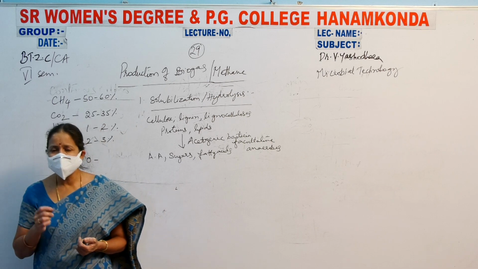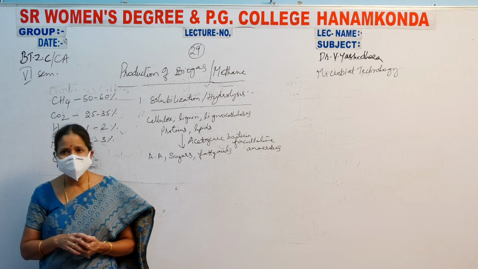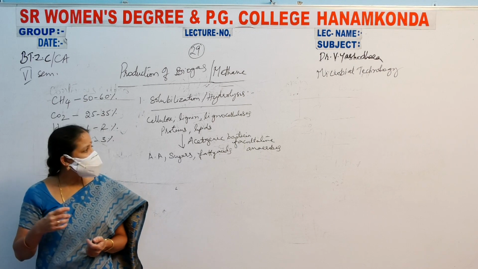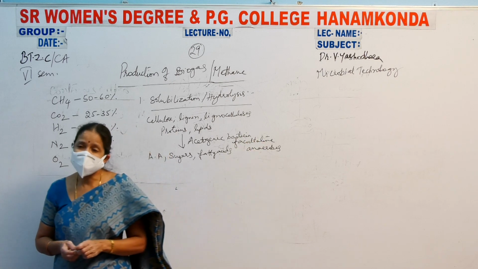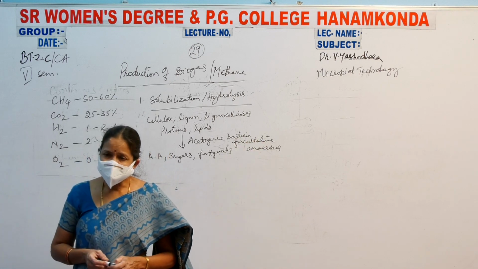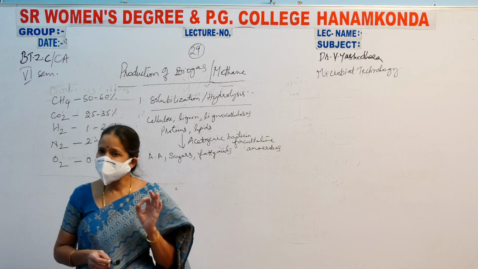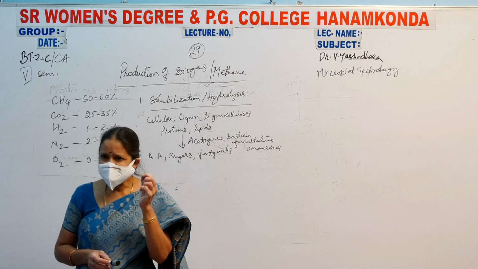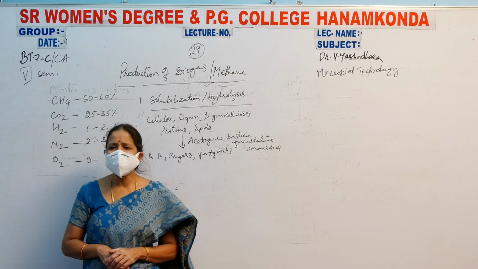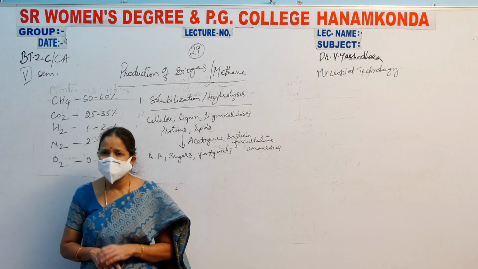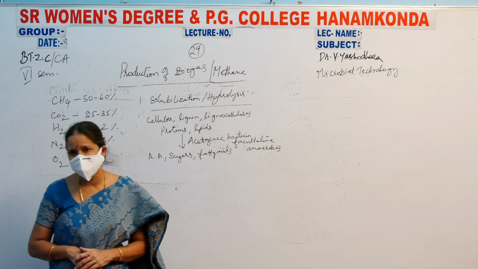But strict anaerobes, or obligate anaerobes, are the organisms that can grow only in the absence of oxygen. If a small amount of oxygen enters the culture medium, immediately the growth of the anaerobic bacteria will be stopped. They are called obligate anaerobes or strict anaerobes.